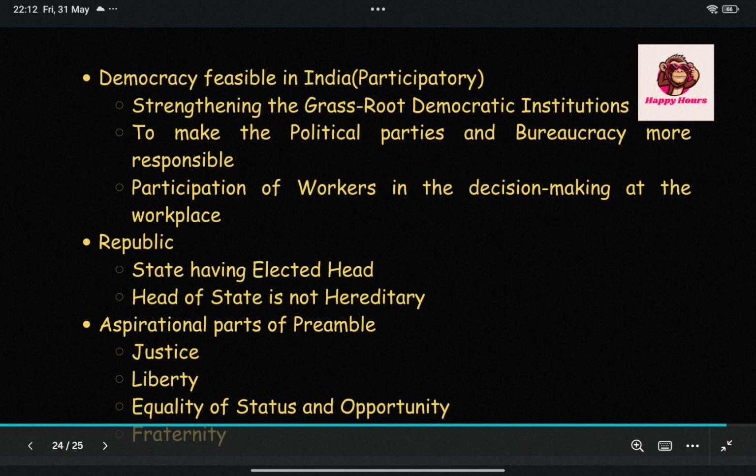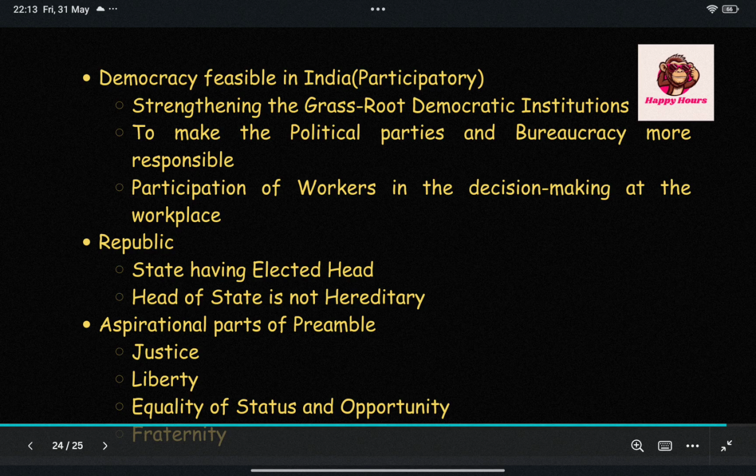Social justice is achieved by Articles 15, 16, and some of the DPSP. Economic justice by Articles 39B and 39C in DPSP, and political justice with some fundamental rights and Article 326, which is also known as the right to vote. The second one is liberty.